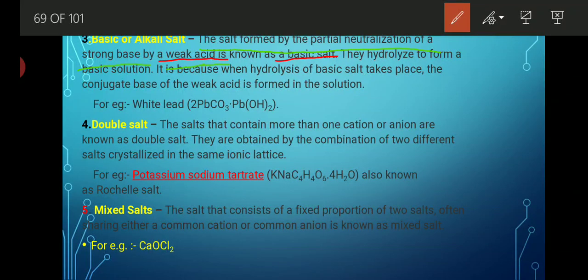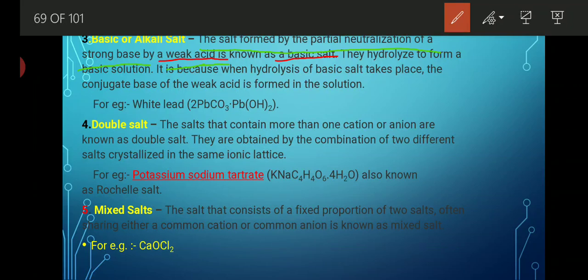That I already told you, that whenever the given amount of acid is not capable enough to neutralize the given amount of base, that type of salt is known as a basic salt. In simple words, whenever any strong base reacts with a weak acid, the formed salt is known as a basic salt.